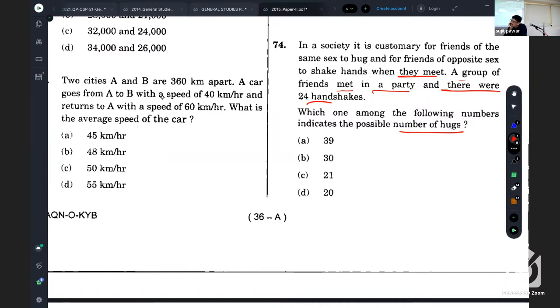Okay. 6. Okay. 30. Okay, you can tell in any language, doesn't matter. Hindi, English, Marathi, any language.